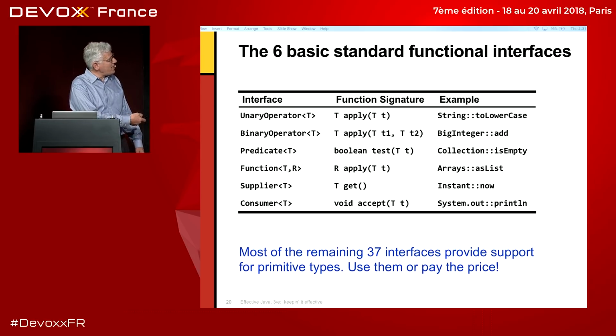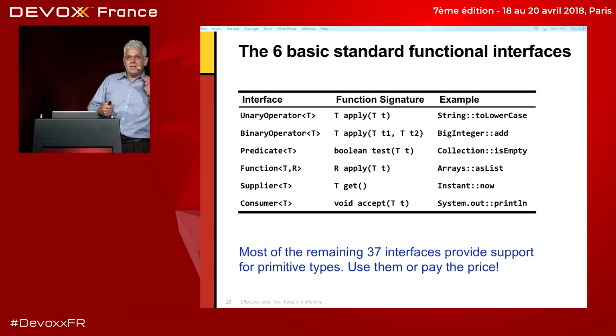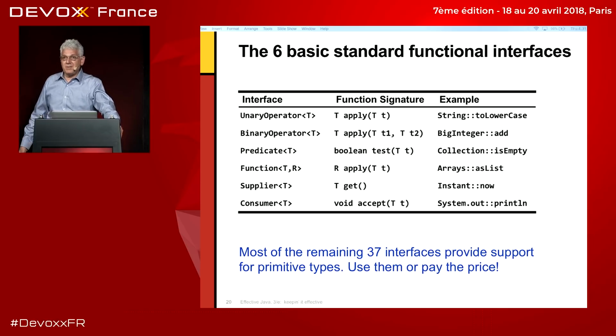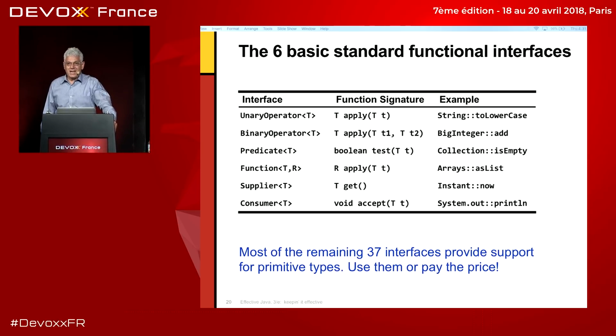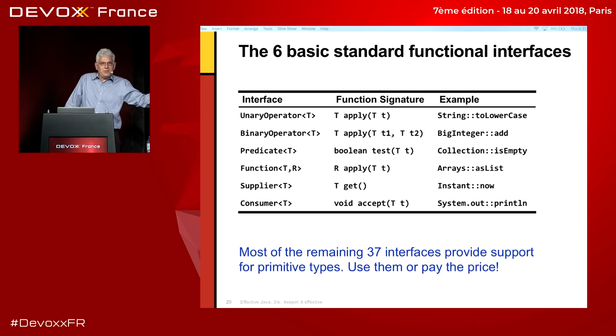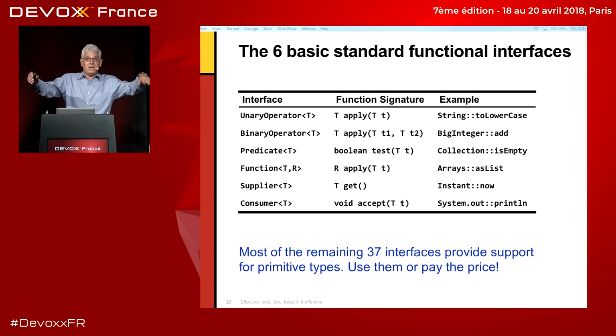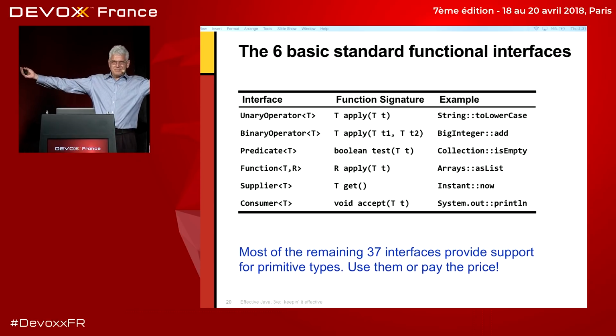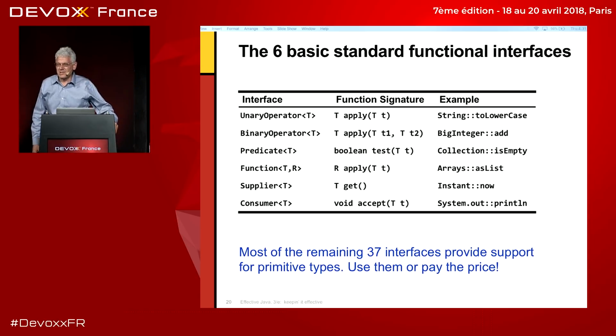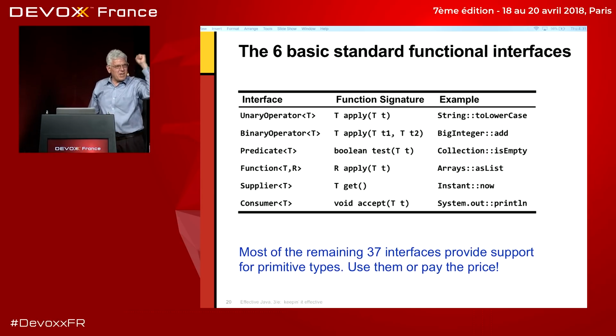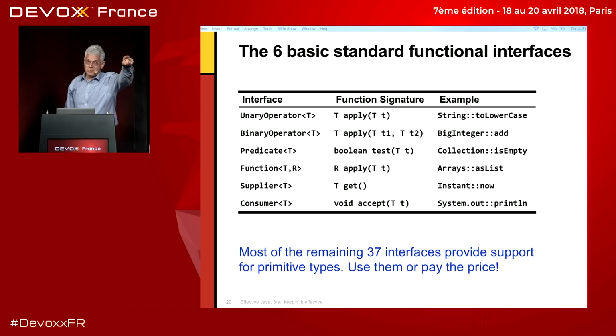And most of the remaining 37 interfaces do the same things, but they do them to the primitive types, or at least to 3 of the primitive types: ints, longs, and doubles. And you could not bother using them. You could always use the object reference variants, but do so at your own peril. If you do that, you'll be doing lots of auto-boxing and auto-unboxing. Why is that a bad idea? Oh, come on, shout it out. One word. Performance, good. We have one brave person in the audience, and she is over there.